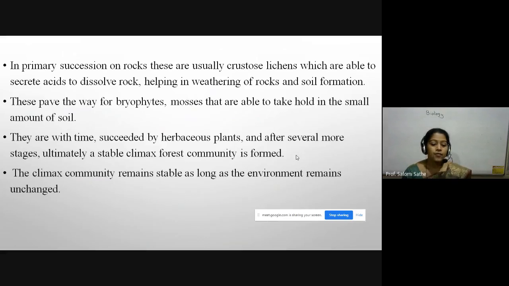This paves the way for bryophytes, mosses, that are able to take hold in the small amount of soil. They are succeeded by herbaceous plants, and after several more stages, ultimately a stable climax forest community is formed. The climax community remains stable as long as the environment remains unchanged.